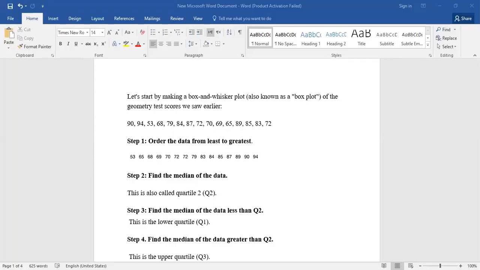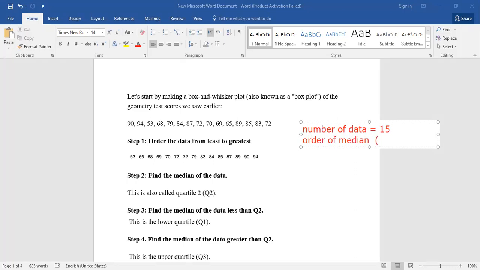So we have here 15, right? Is there anyone who can tell me the number of data? It equals 15, right? Is there anyone who can remember how we can find the order of the median? 15 plus 1, divided by 2. 15 plus 1 divided by 2 equals 8. Excellent, excellent.